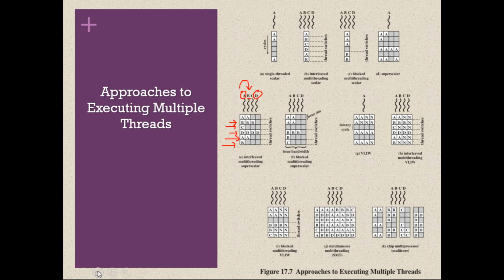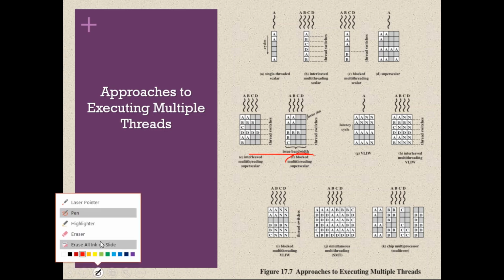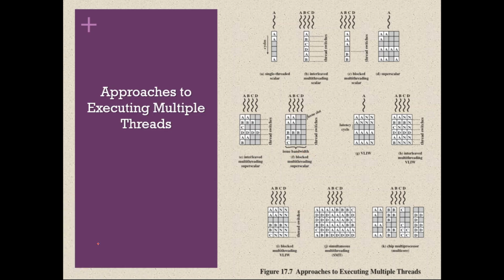So this type of execution is called what? Interleaved execution. Interleaved multi-threading scalar. Next is blocked multi-threading scalar. Whenever blocked, what does it mean? The processor is going to execute only one thread as long as it is not blocked.